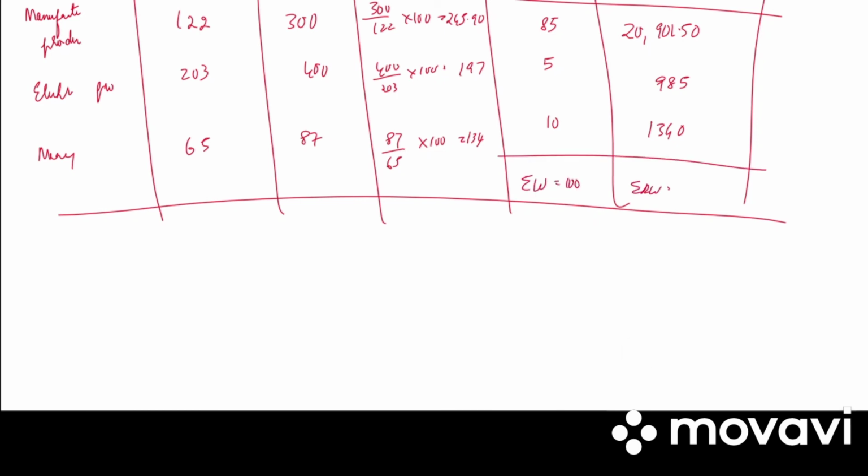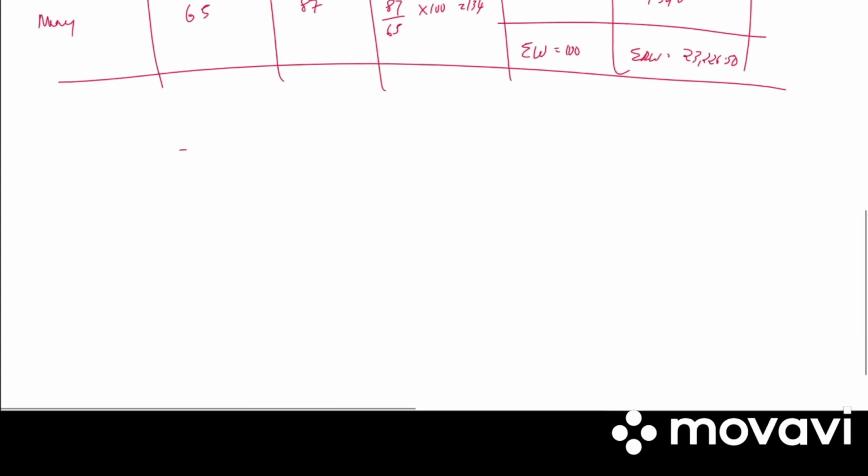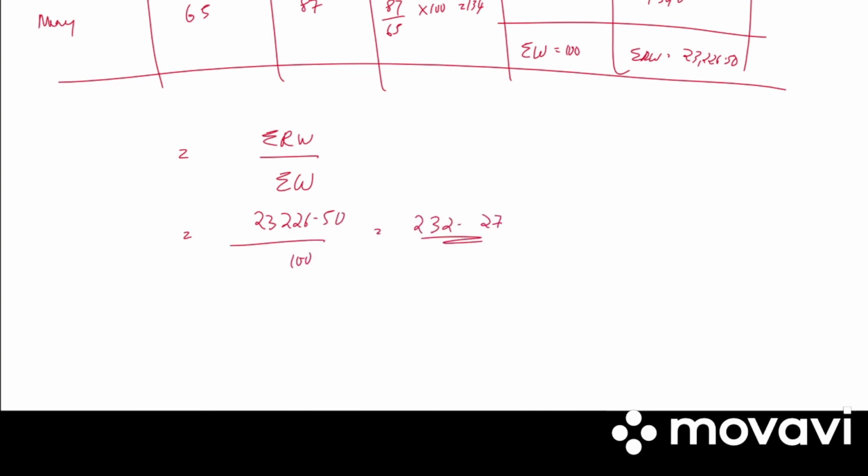Summation RW is 23,226.50. So what is the formula? Summation RW divided by summation W. 23,226.50 divided by 100, it is 232.27. Clear?